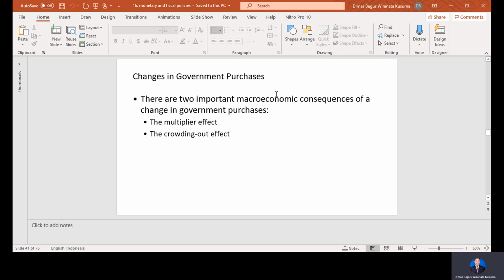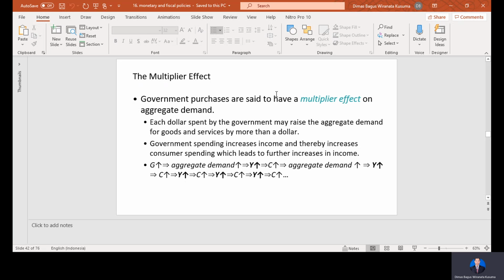There are two important macroeconomic consequences of a change in government purchases. We recognize them as the multiplier effect and the crowding out effect. What is the multiplier effect? Government purchases are said to have a multiplier effect on aggregate demand. So each dollar spent by the government may raise the aggregate demand for goods and services by more than $1.